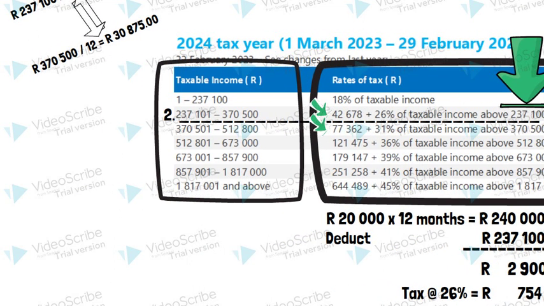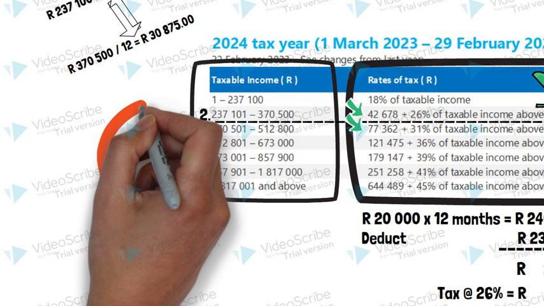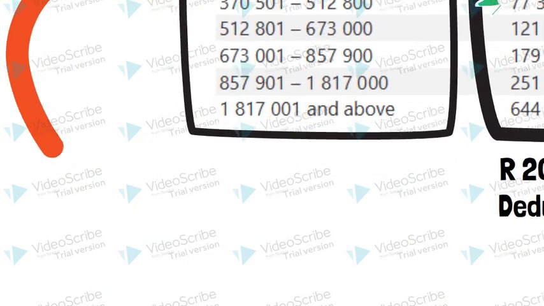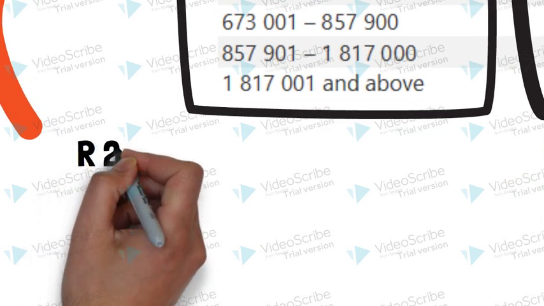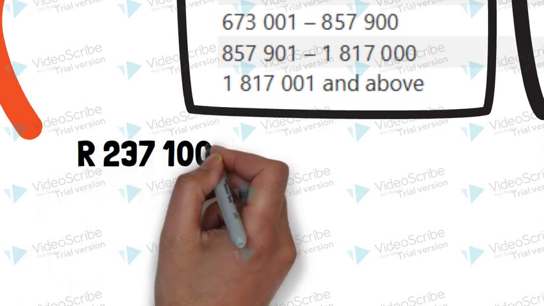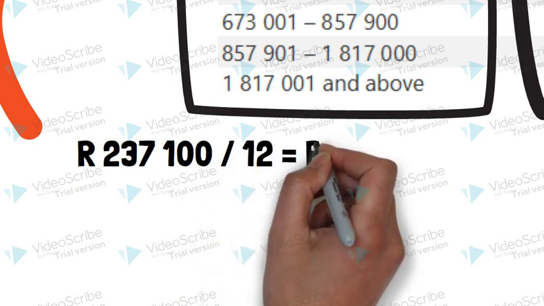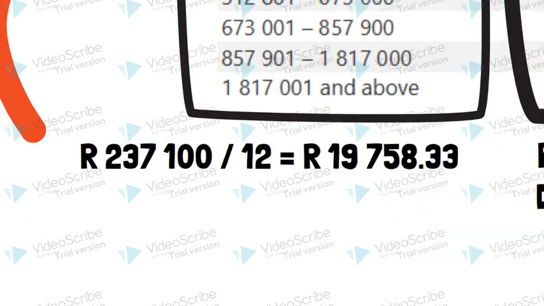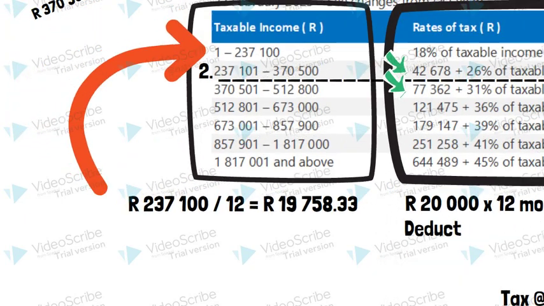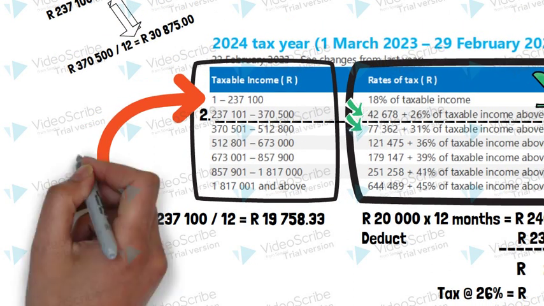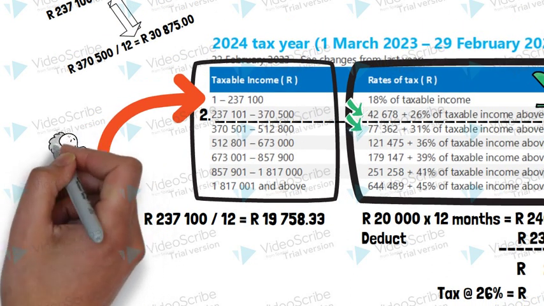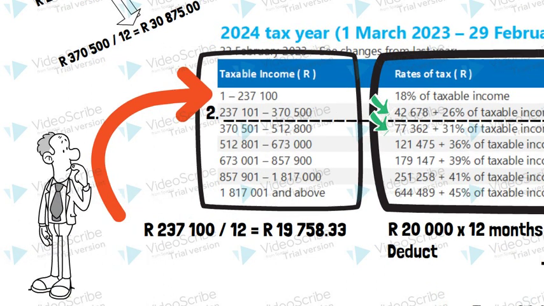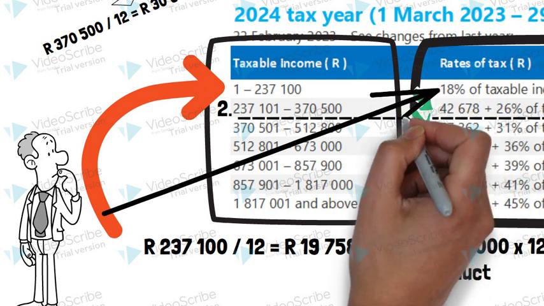So where does bracket 1 start? It starts at 1 Rand and it goes up to 237,100. 237,100 divided by 12 equals 19,758 Rand and 33 cents. No, wait, this is confusing. So what you say is that people earning between 1 Rand and 19,758 Rand 33 per month pays 18% tax?